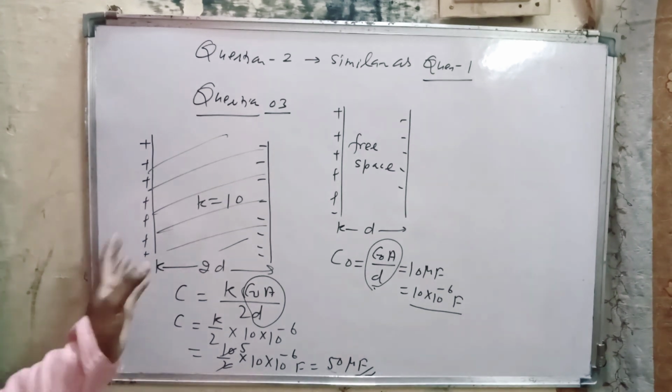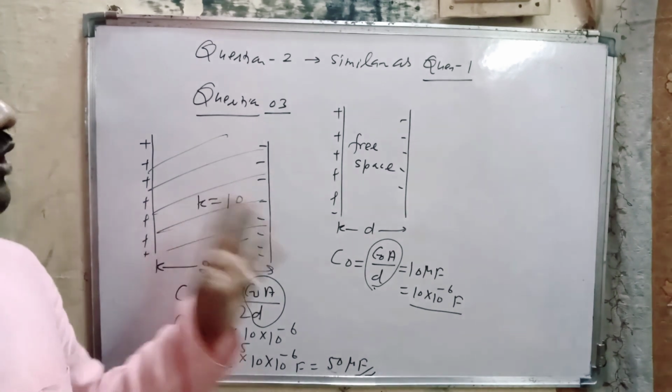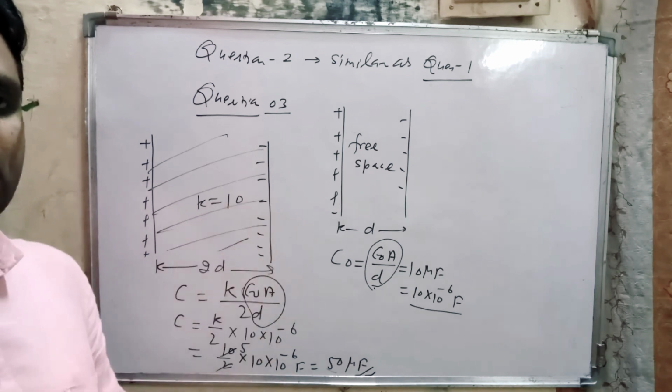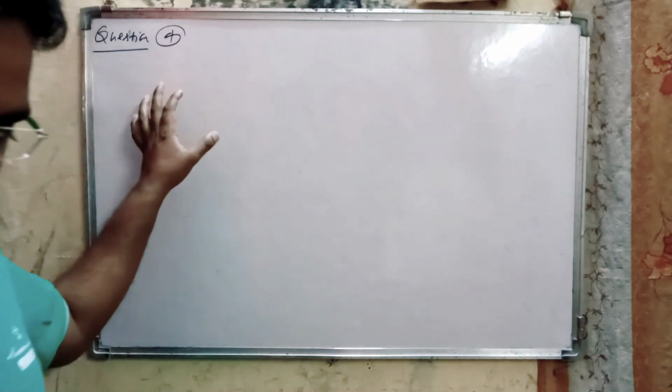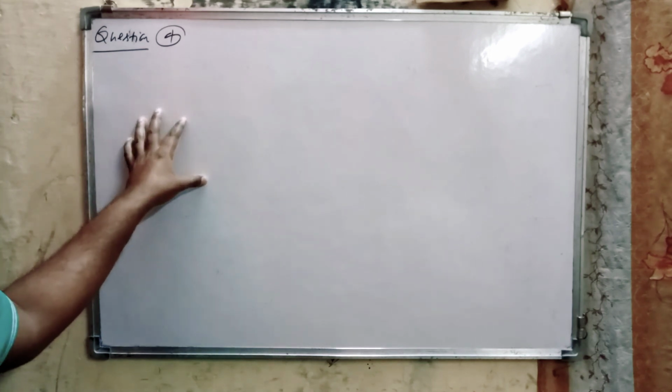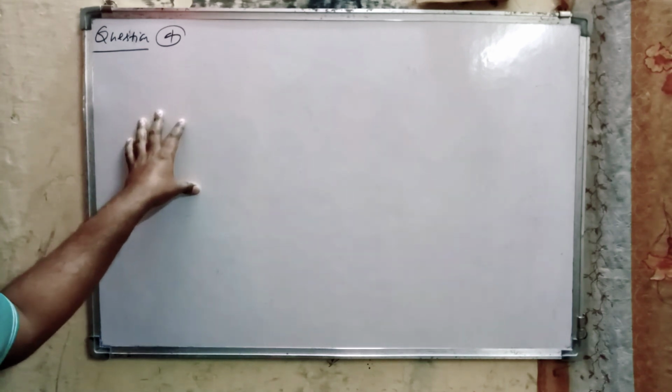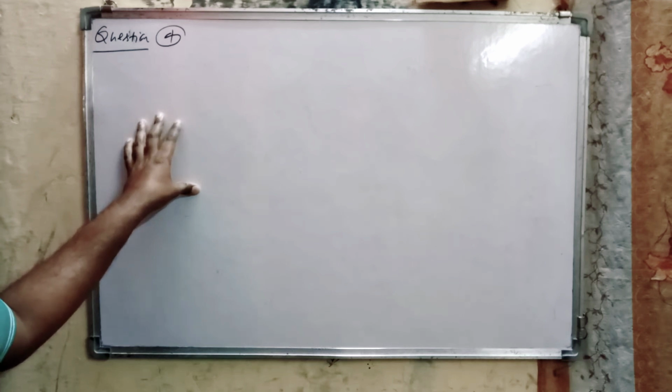And there are problems 4, 5, 6. Now here we discuss the fourth problem in the PDF. A capacitor of unknown capacitance is connected across a battery of V volt.